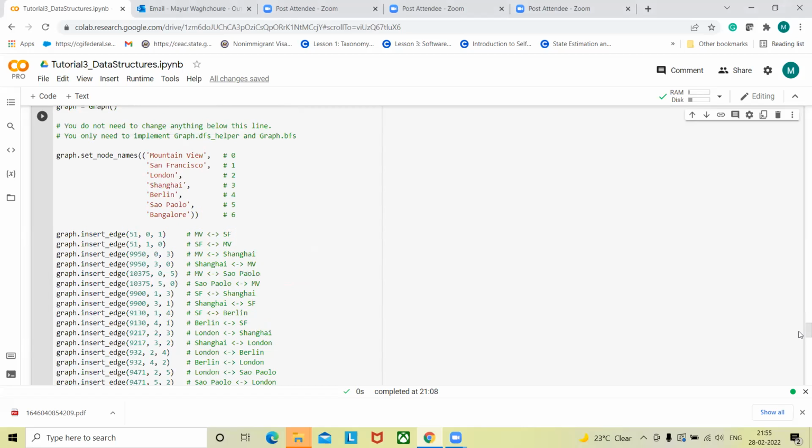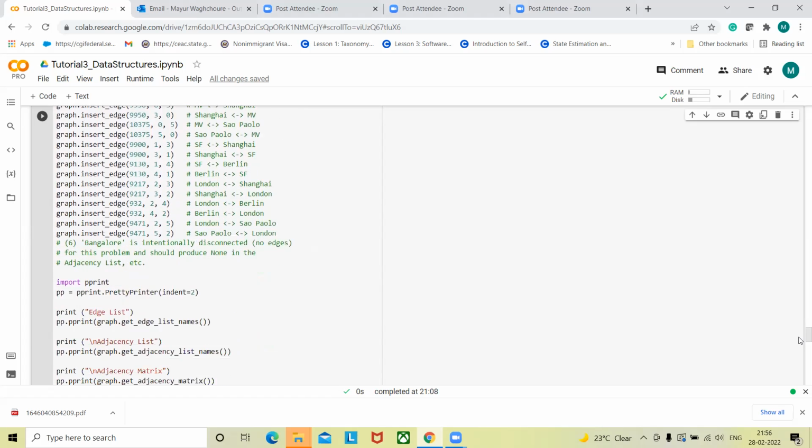In case of graphs, you need to think about how to define a node using a particular class template, how to define an edge using a particular class template, and then you go for a third class where you will call all those classes or templates. First of all you need to create nodes. You need to see how exactly you can insert a node, how to insert edges, how to create node names, and how to create an adjacency list. Once you are done with these four things, you are mostly done with the graph development, and then you can print that graph, or you can search through that graph. That's all about these graphs. I hope these things are clear.